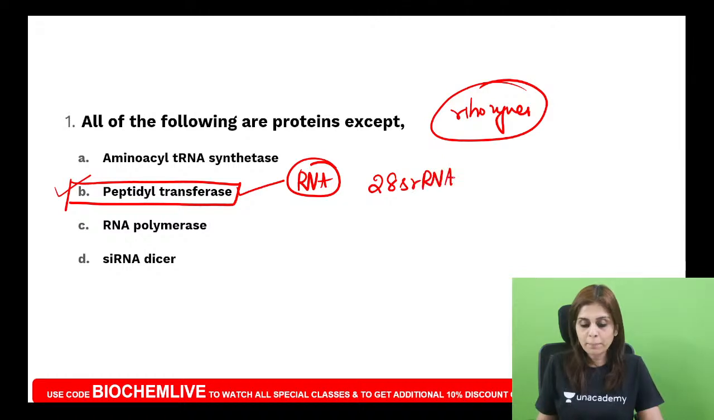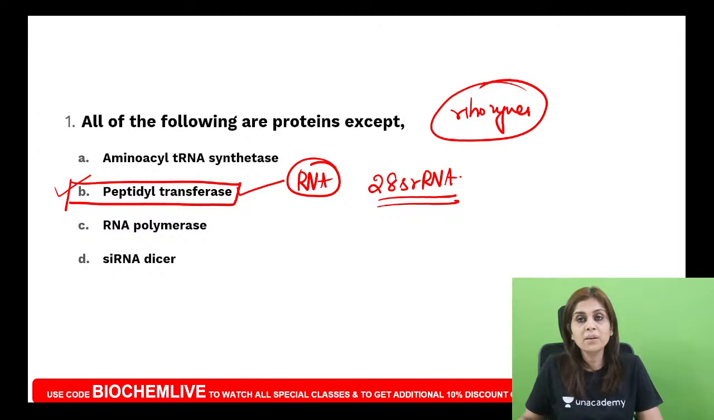All of you memorize all the facts as and when I tell you, because I will tell you only essential and must-know facts. Okay. So what is peptidyl transferase? It's not a protein, it's RNA. Which RNA is it? It is 28S rRNA. So it is a ribozyme.